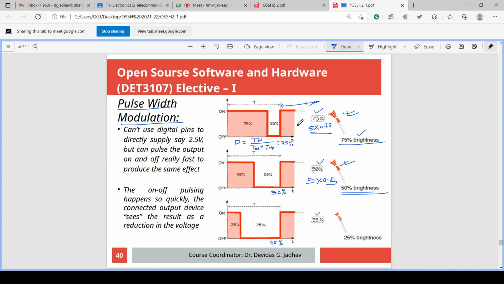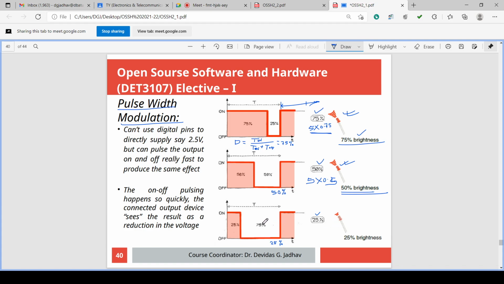Averaging component is connected, capacitor is connected, low pass filter. Simple. So when we connect a low pass filter or capacitor, it will average and it will give an analog value. And if you connect the LED, the LED will show the brightness. You can do this experiment.